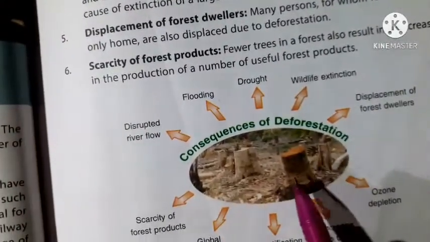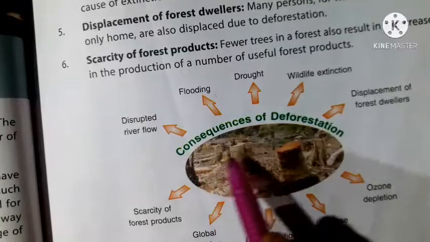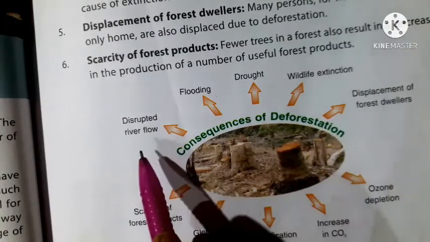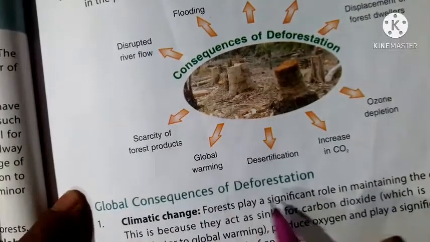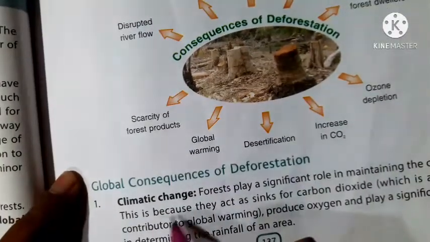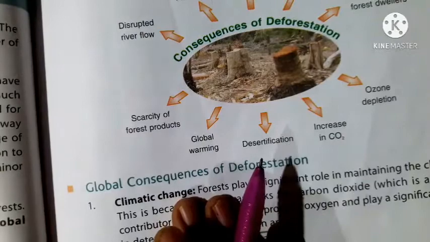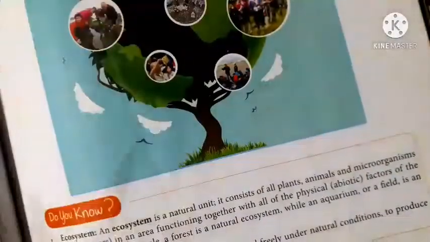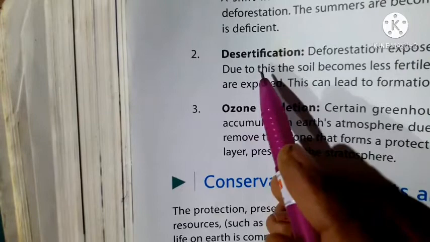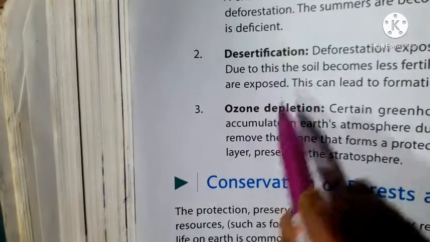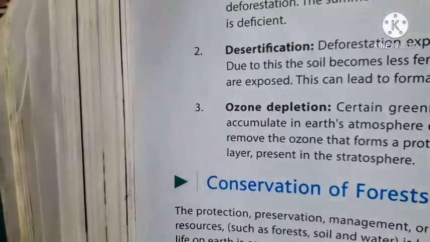Here you may observe in this figure the consequences of deforestation. Global consequences of deforestation: climatic change, desertification, ozone depletion.